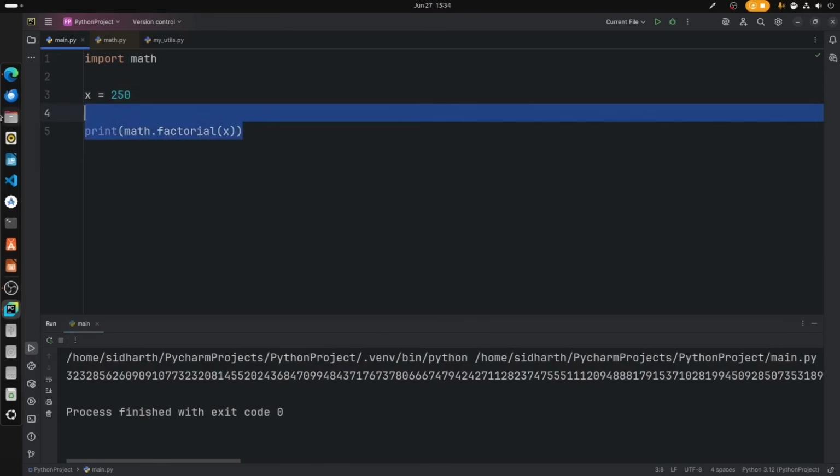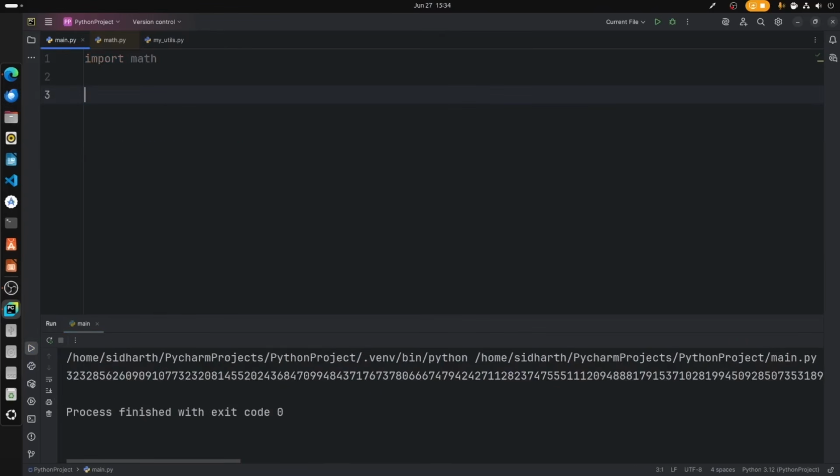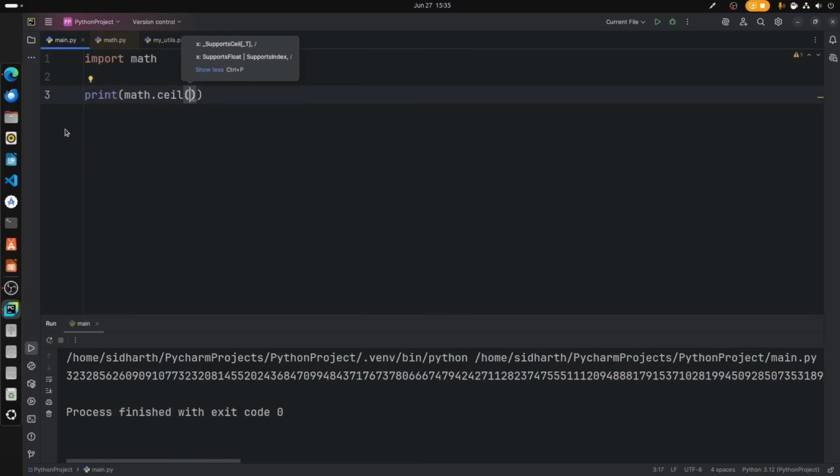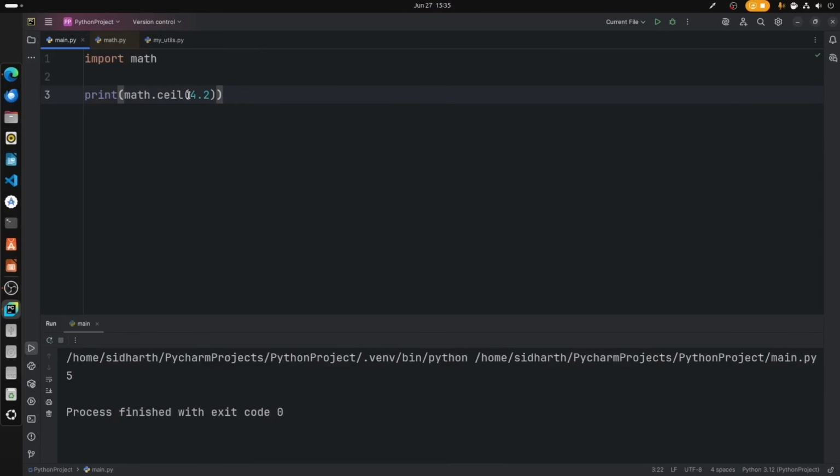Now let's go with round offs. Round off is nothing but, let's say you have a decimal value and you would like to round off the value. There are multiple methods that you can use. For example, let us say math dot ceil, and now we should enter a value here. Ceil means ceiling, so ceiling means up, so we are rounding up the value, and then we get 5. While rounding down the value we type floor. So ceiling and floor. In that case we get 4 as the nearest value.